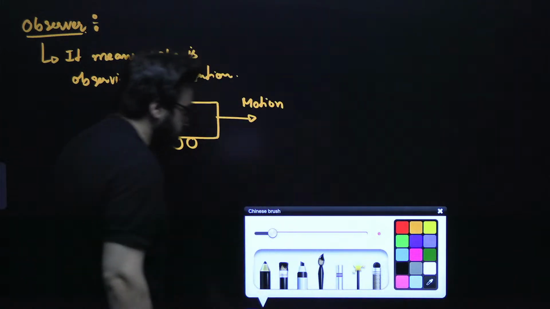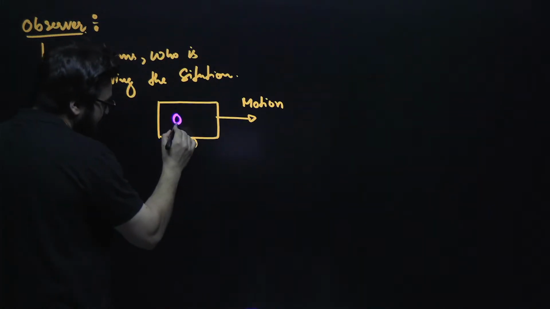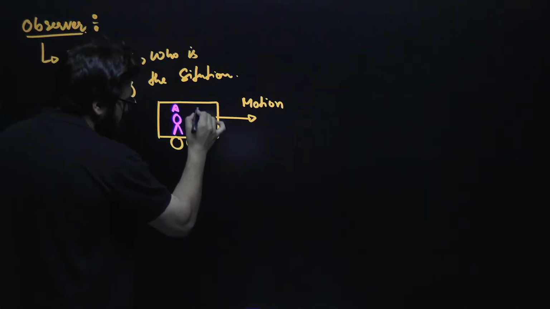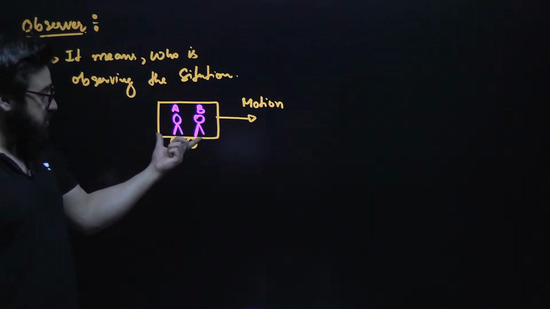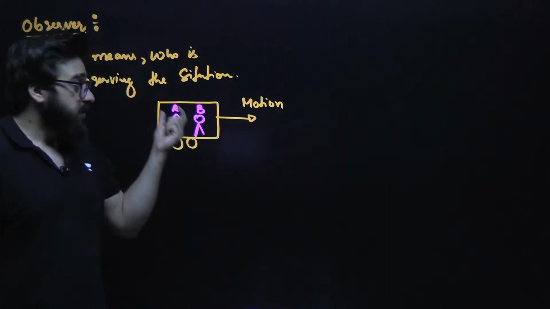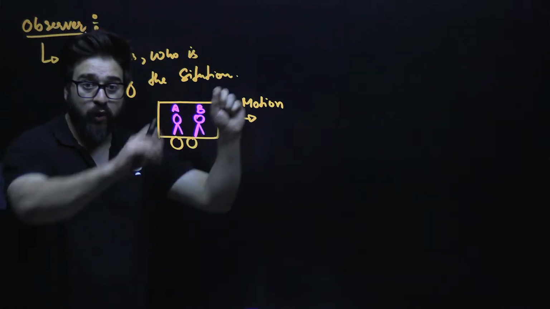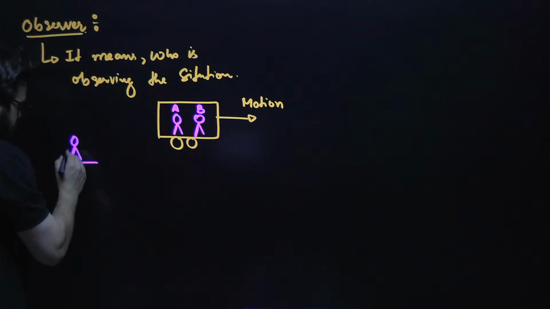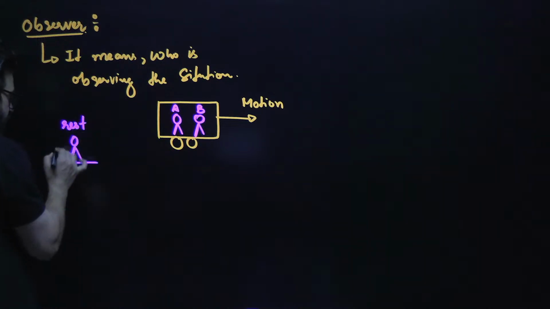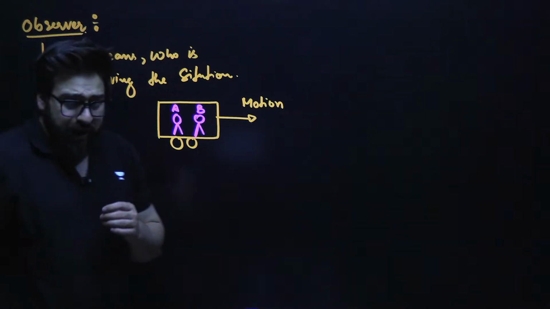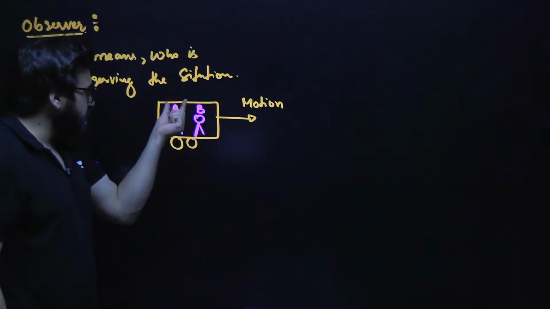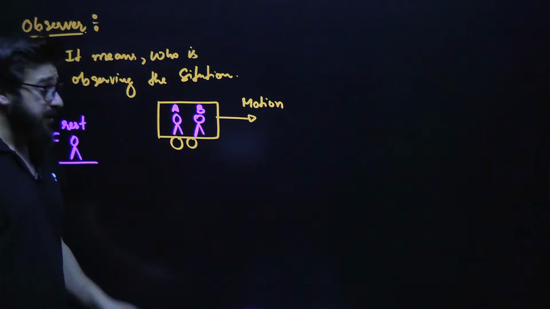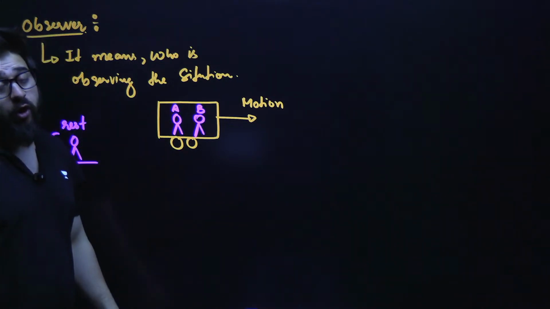In this bus, we have got two people, first one is A and another one is B. And there is another person exactly on the ground, at rest, and its name is C. Now, I ask the question to person B: tell me, is A in motion or at rest?